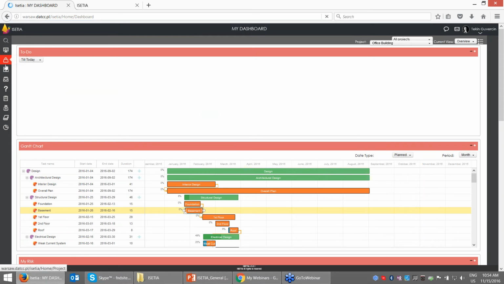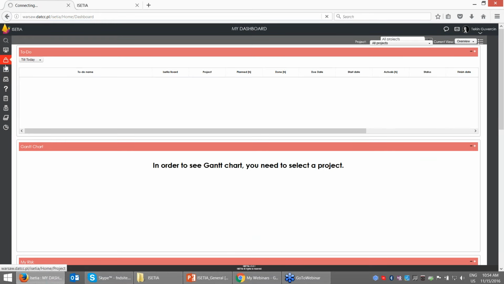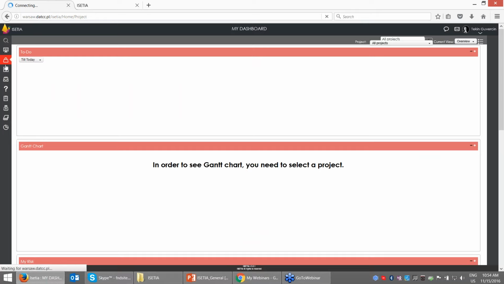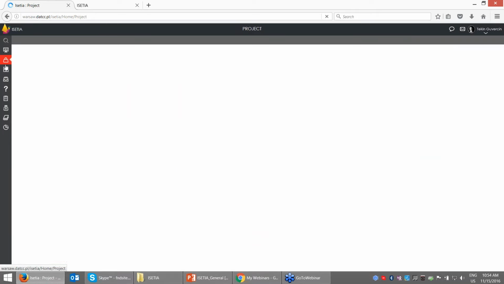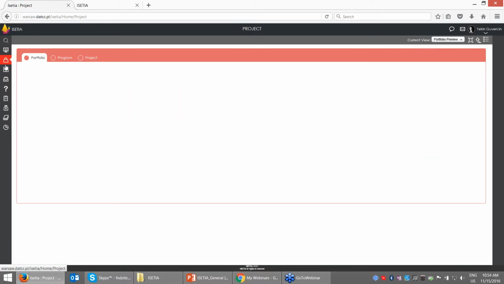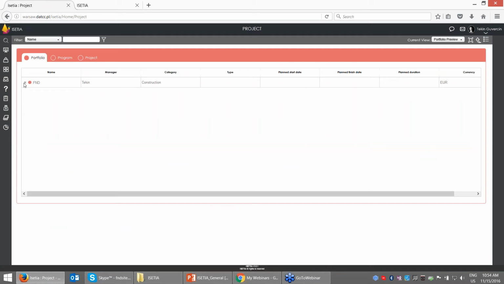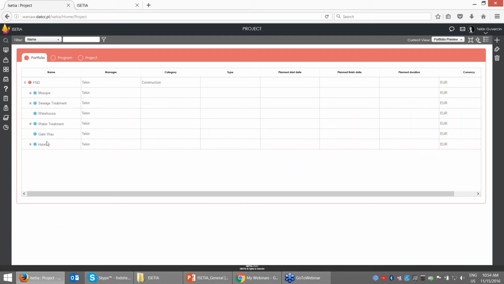When you go to ISETIA portfolio management, the system shows you your project information, such as how many projects you have. Here you can see my portfolios and project portfolios like mosque, sewage, warehouse, metro projects, hotel projects.